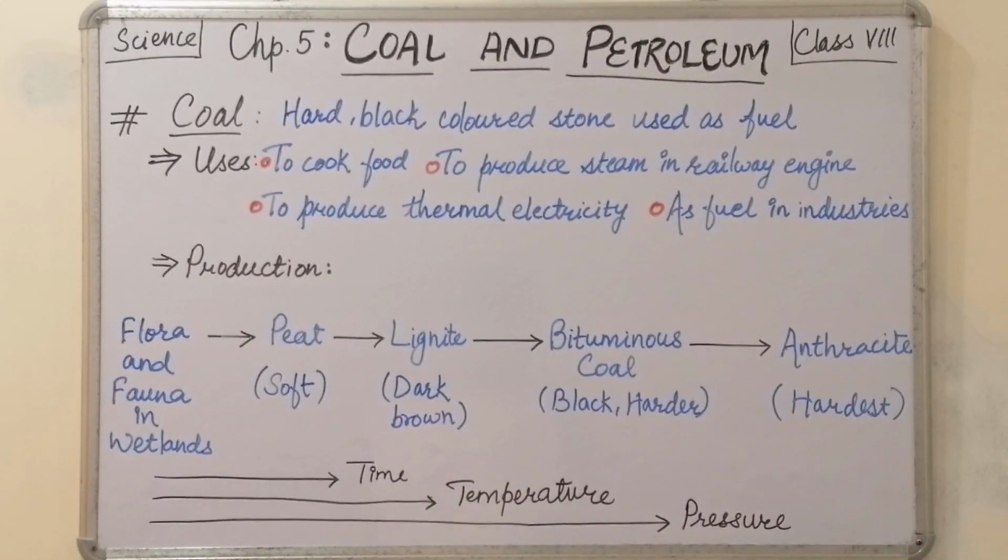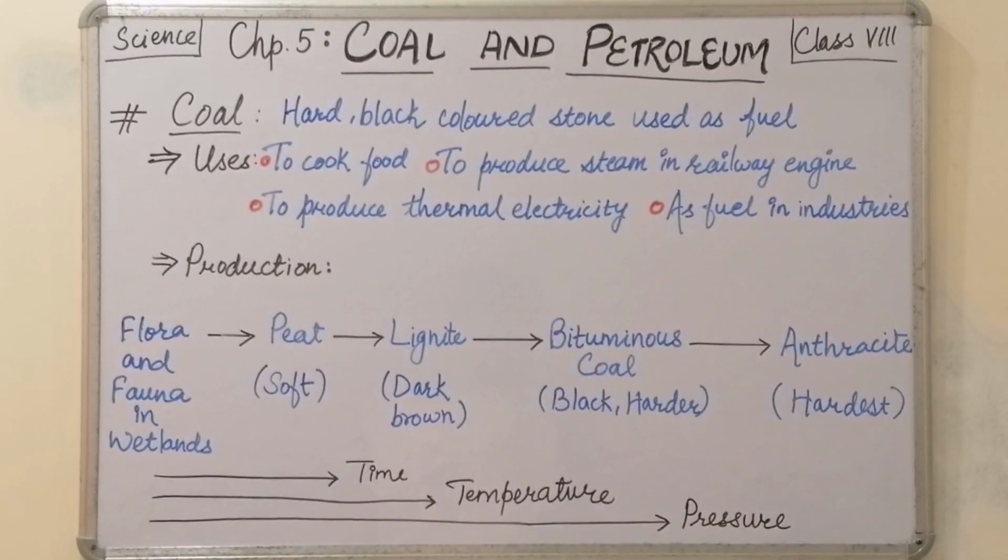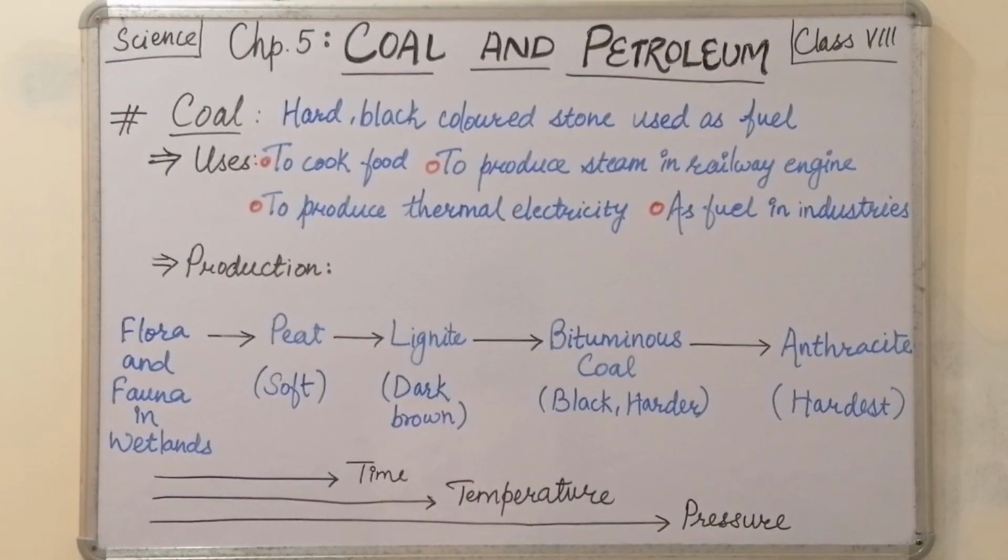And finally, after millions of years, we will get anthracite, which is the hardest type of coal available in nature. So all this process takes place with increasing time, increasing temperature and increasing pressure.